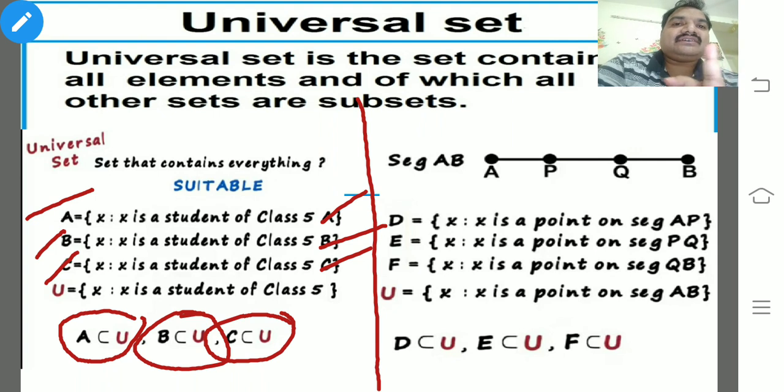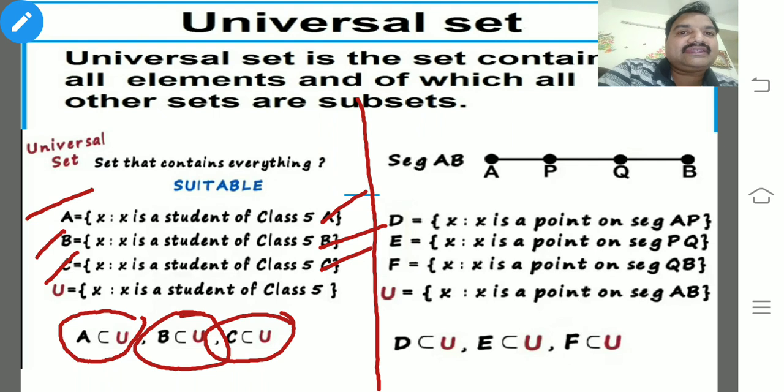Then U is a set of the Indian cricket team. In that Indian cricket team, bowlers are there and batsmen are also there. So you can say that A is a subset of U and B is a subset of U. U is nothing but the universal set. Here U is India, A is batsmen and B is bowlers. That's it. I hope you could understand that example, and one more example is waiting for you.